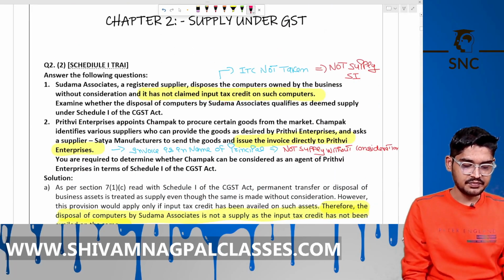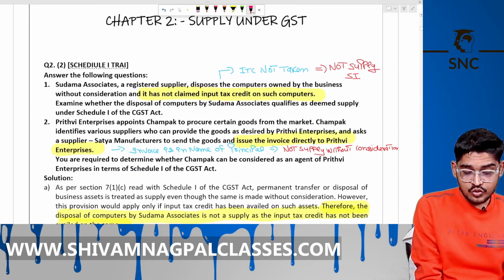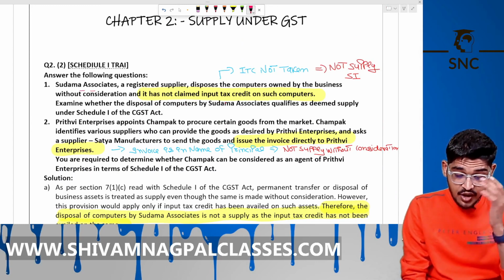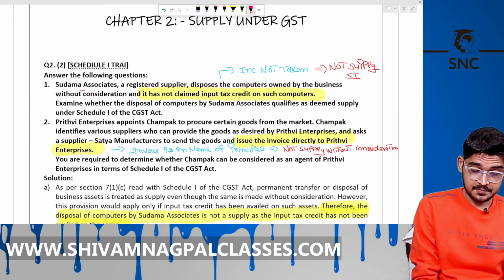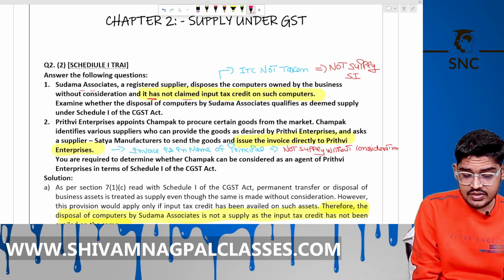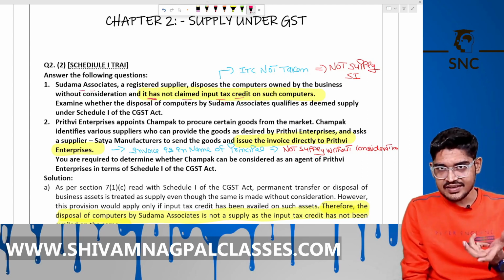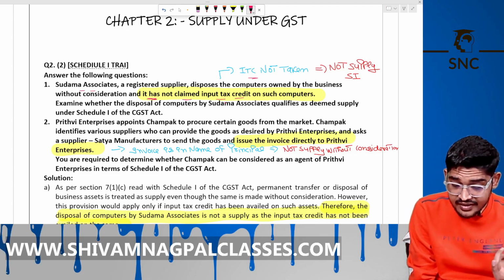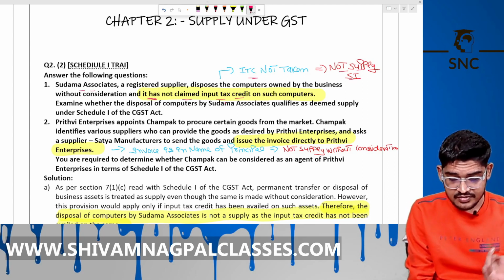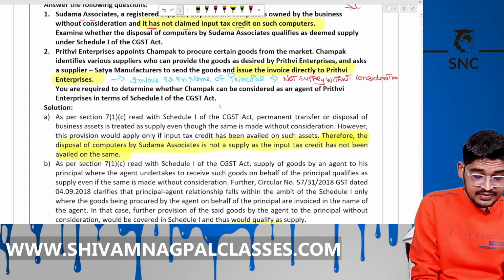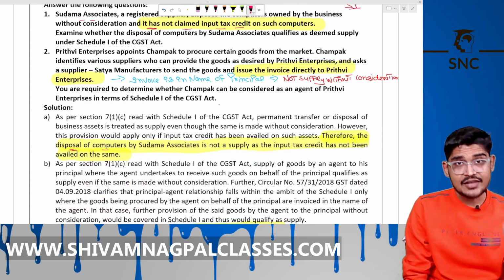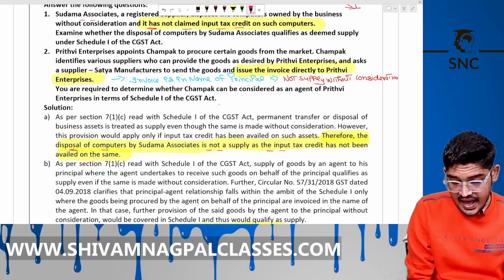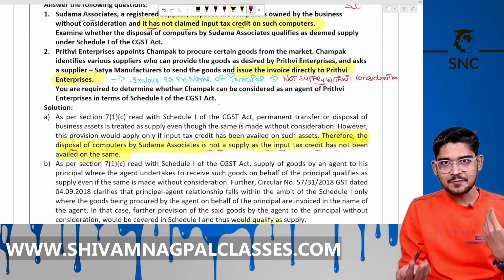See here. Sudama Associate, a registered supplier, disposes of the computer owned by the business without consideration. It has not claimed the ITC on such computer. So he is disposing of the old computer, and ITC is not taken. If ITC is not taken, then it is not a supply under Schedule 1. Therefore, that disposal of the computer by Sudama Associate is not a supply, as the ITC has not been availed on the same.